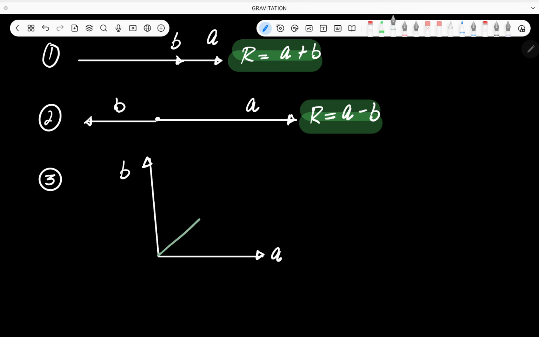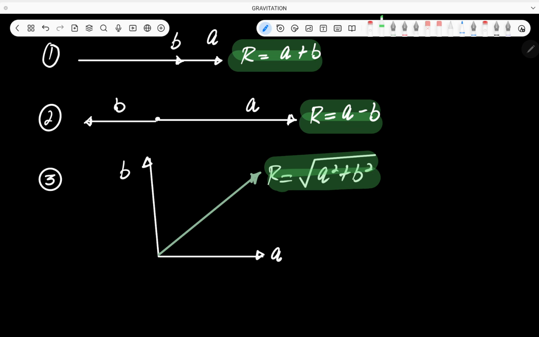इस दिशा में इनका resultant होगा, and this resultant will be obviously equal to what? It will be equal to square root of a square plus b square. This gives the resultant of two mutually perpendicular vectors.